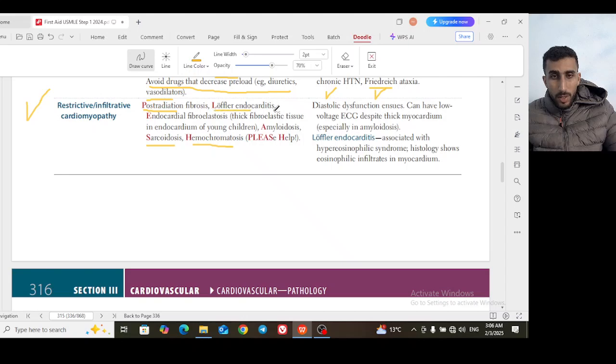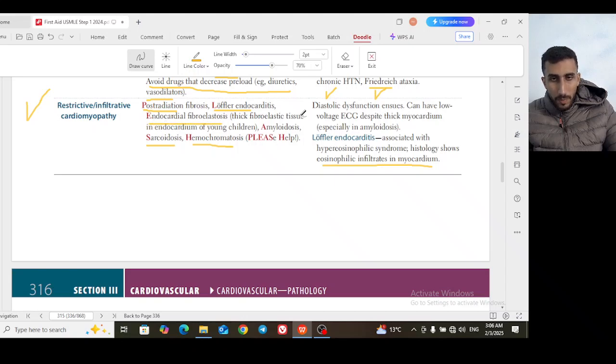Loeffler endocarditis, you just have to know the name. It's related to eosinophilic conditions such as parasites or malignancy. Any condition involving eosinophils is called Loeffler endocarditis. So it is associated with hypereosinophilic syndrome. Histology shows eosinophilic infiltrates of the myocardium. Just know that. And the condition called endocardial fibroelastosis.